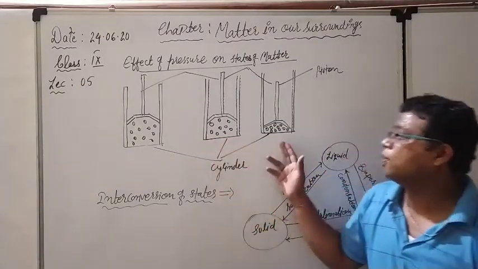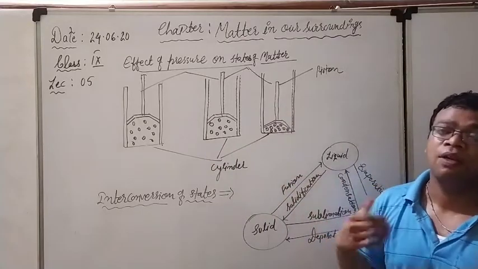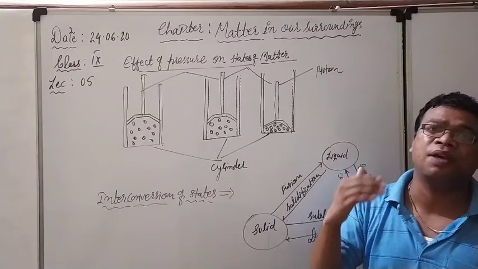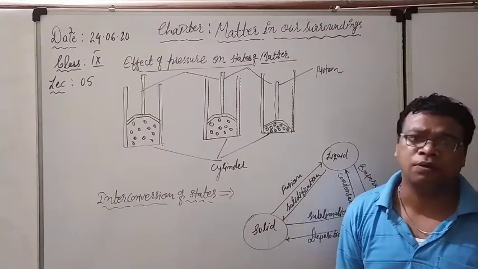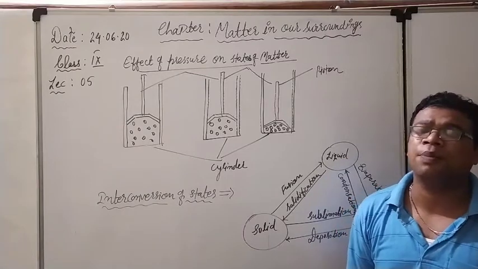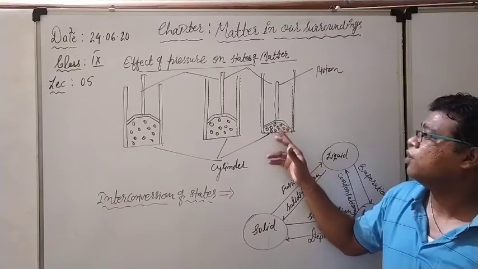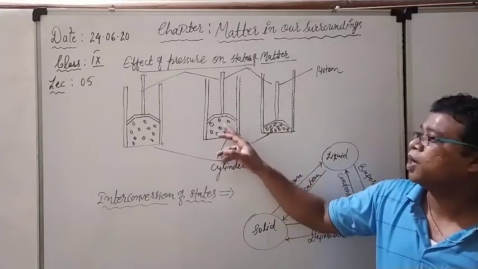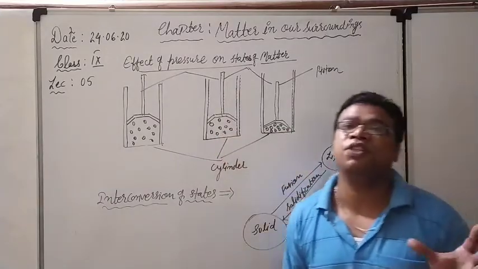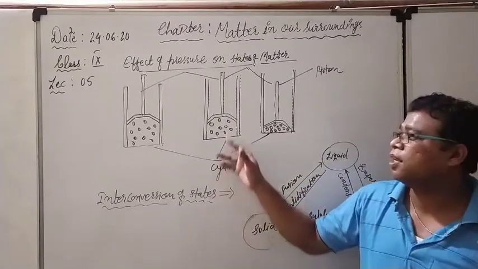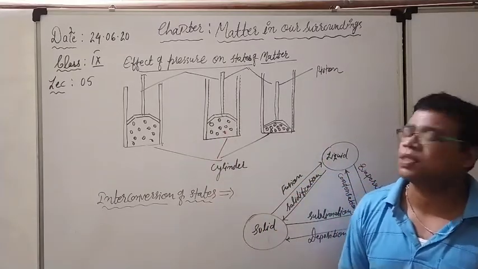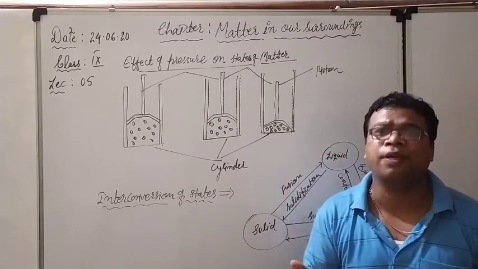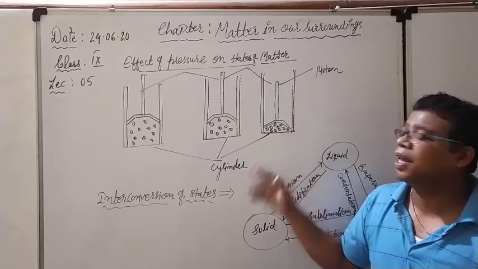And after that, see the next figure. Again, you can see the piston. With the help of the piston, when we are applying more pressure here, it means we are increasing the pressure to a greater extent. So what is happening here? Right now you can see it has just converted into the form of solid. You can imagine it. This is the arrangement of the liquid state, wherever enough distance is there between the particles, and force of attraction is also present there. And this is near around the structure of the solid. Okay, you may imagine it like the structure of the solid.